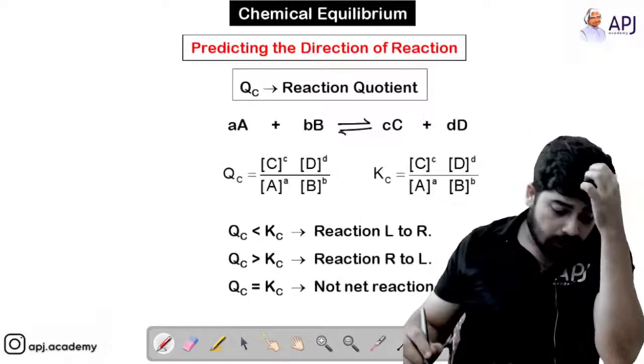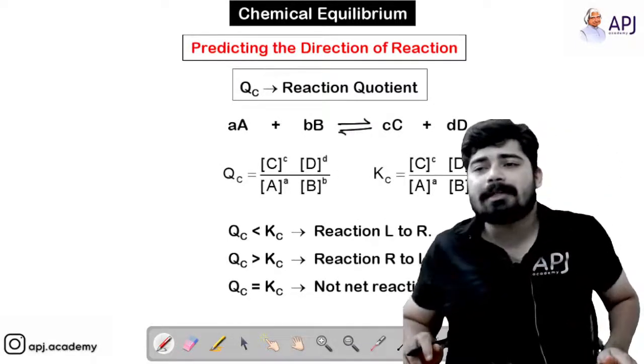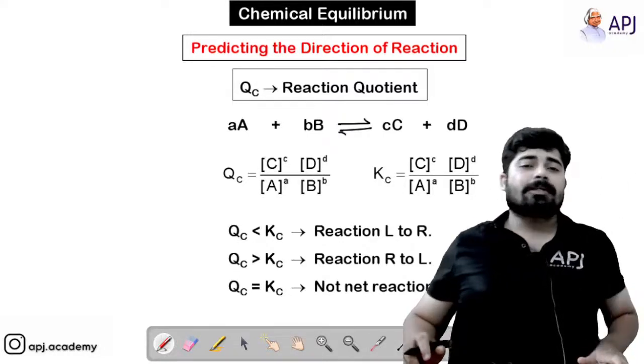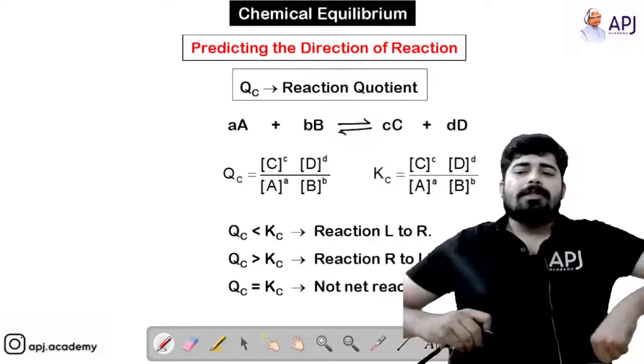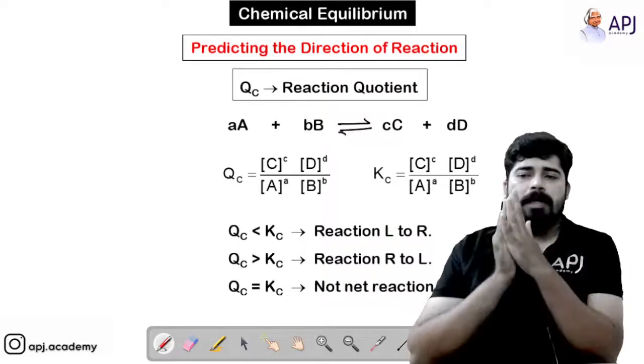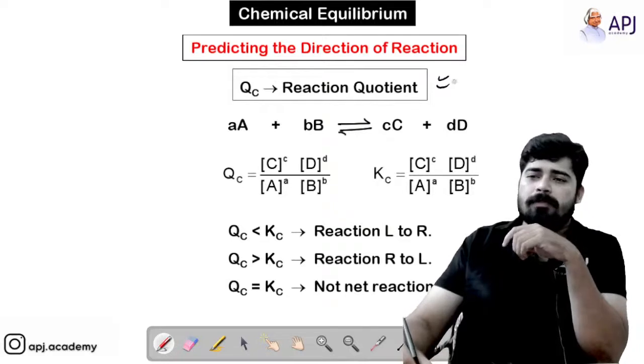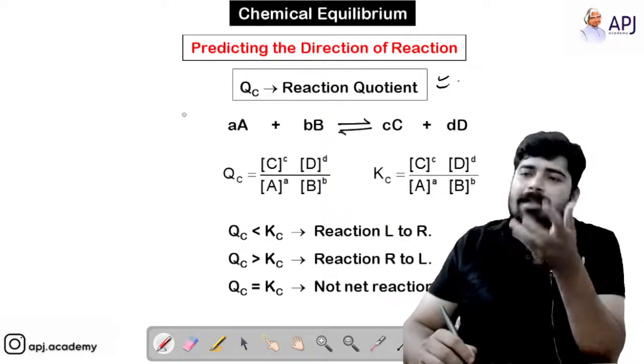Okay, now let's move on to the next topic, and that is predicting the direction of the reaction. So here, students, I want to introduce a new term called reaction quotient. First of all, what is reaction quotient?